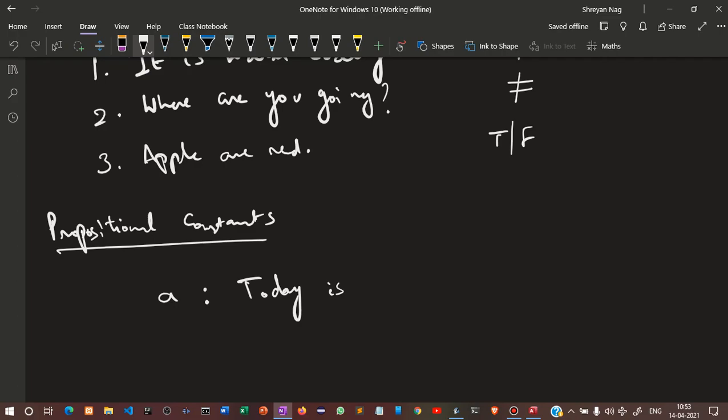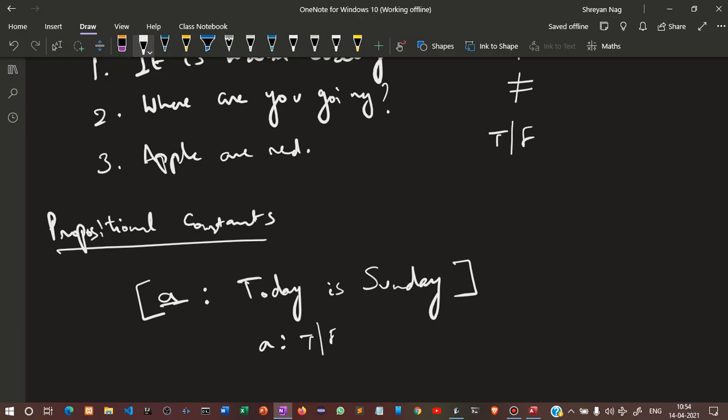Today is Wednesday, so we can say that today is not Sunday. So A holds either the value true or false, right? This is called a propositional constant. That is, you are holding a propositional statement inside a propositional variable.